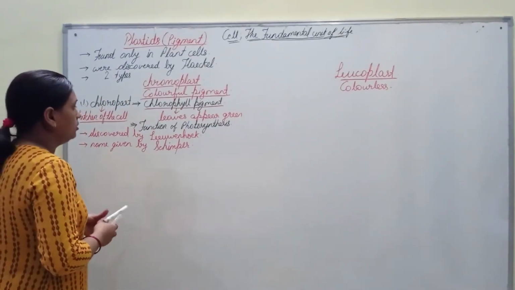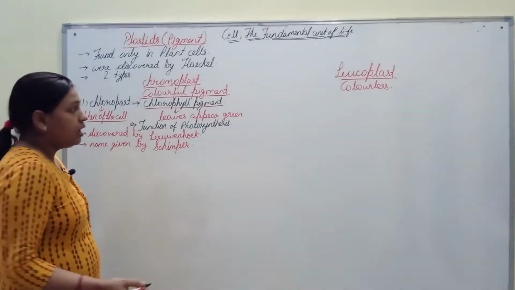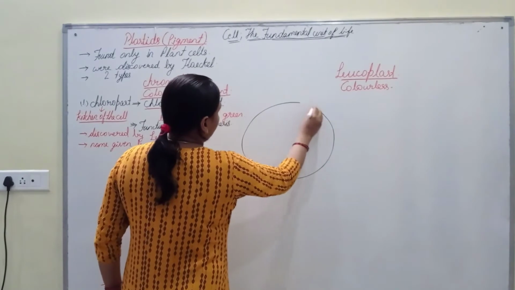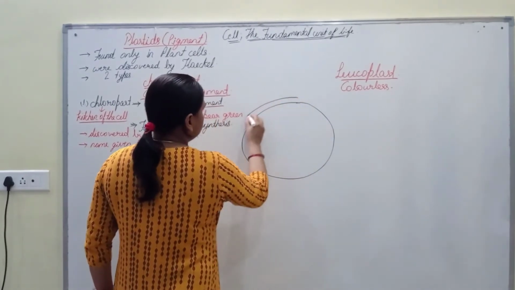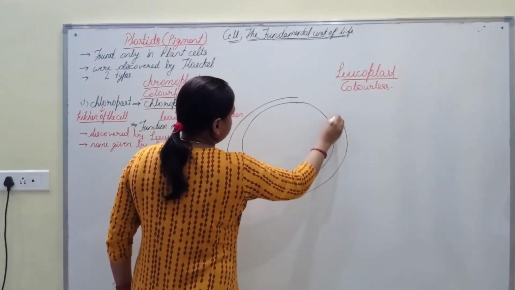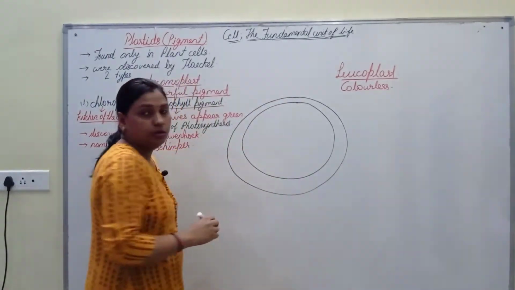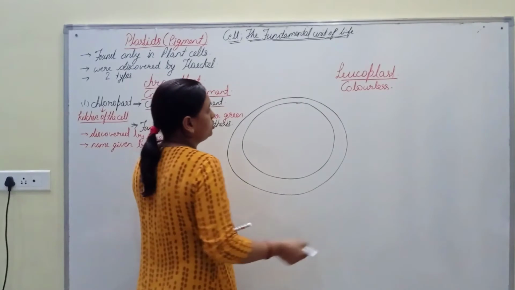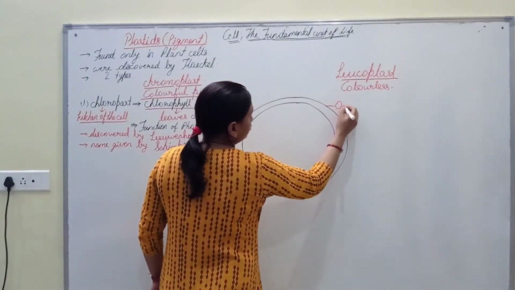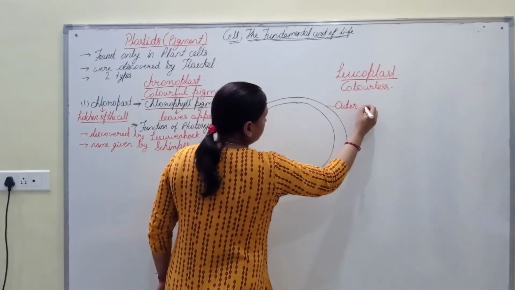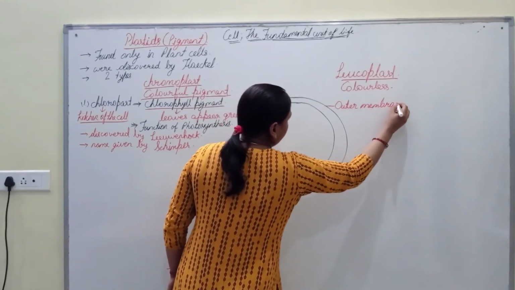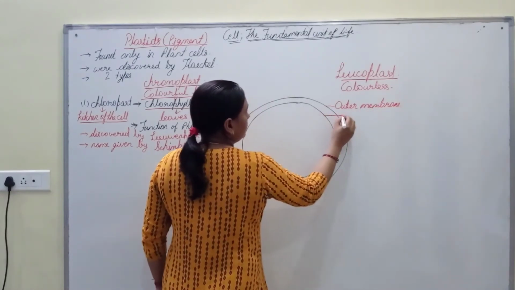Let us see it by making a diagram of the chloroplast. Chloroplast is a double membrane bound structure, in which this is the outer membrane and this is the inner membrane.